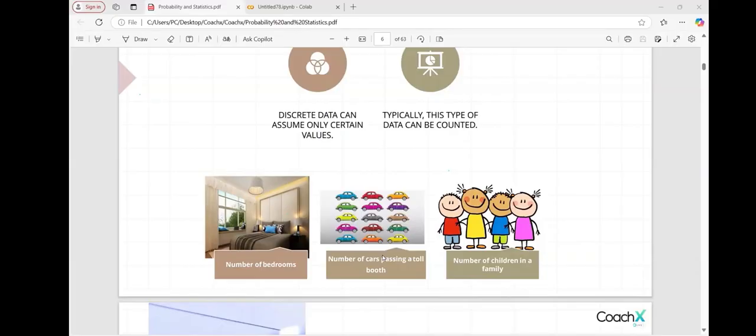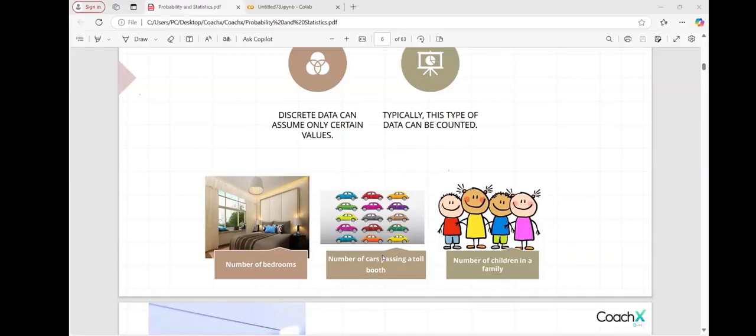This is just my opinion, but even if the cars are continuous, they're going to be whole numbers. It's not going to be a float or a decimal. What I am saying is that we don't know the exact number of cars going per day, but it cannot be expected to be, suppose 100 cars, it won't be 100.5.